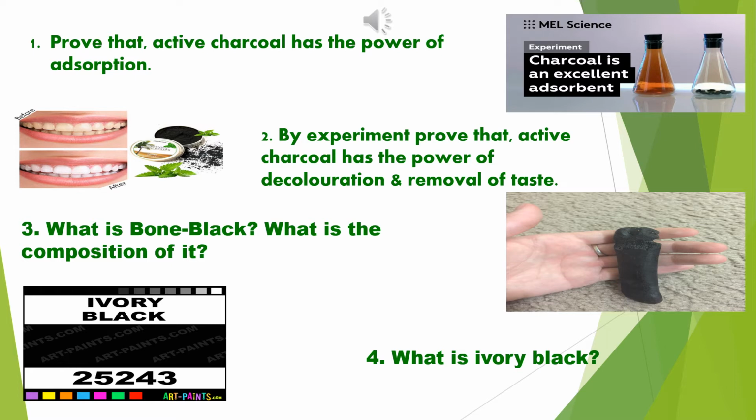Next one. What is ivory black? Ivory black diagram also I have given. Generally it is used in kajal and for making other things. So on adding hydrochloric acid, the calcium salt is dissolved and the black carbon of bone charcoal that remains is called ivory black.